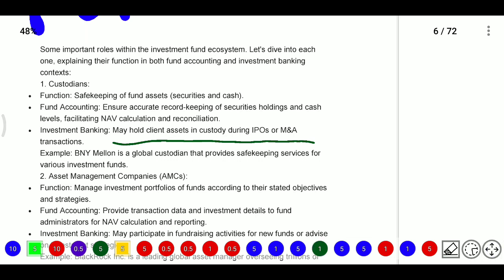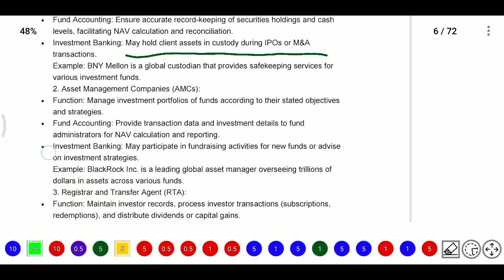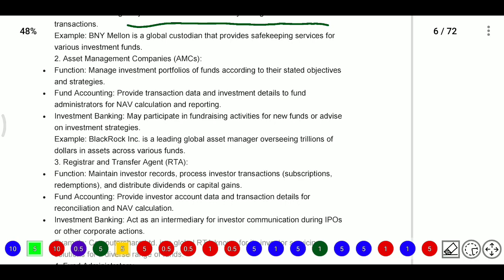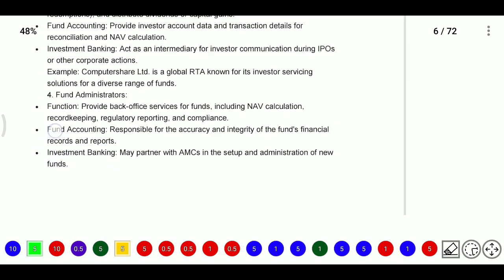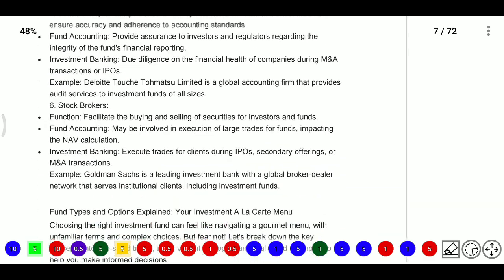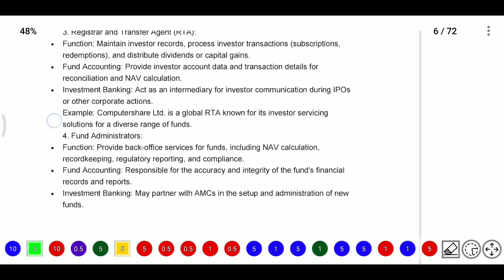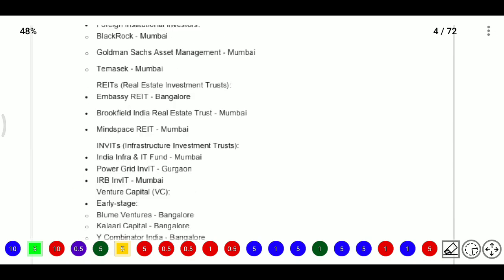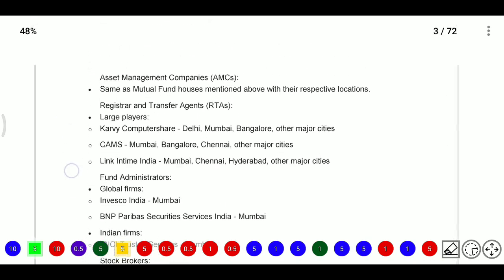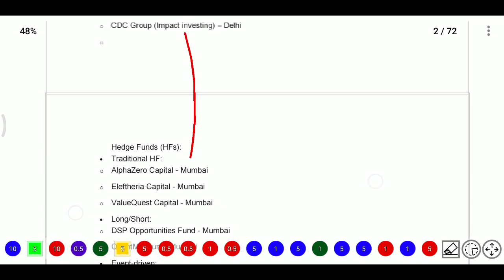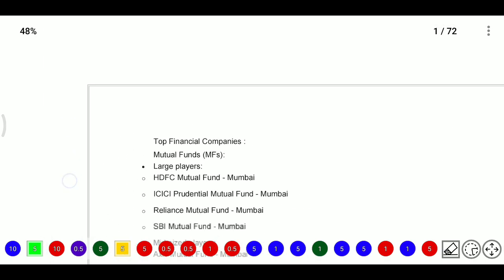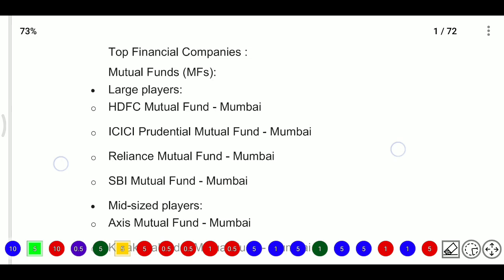Now we have different persons in this market. There may be custodians, AMCs (asset management companies), fund accounting, and RTAs (registrar and transfer agencies), fund administrators and auditors, stock brokers, and prime brokers. Different persons exist in fund accounting. So we will see who these persons are in India and where they exist as of now. In India, if we see the top companies, that is mutual funds.